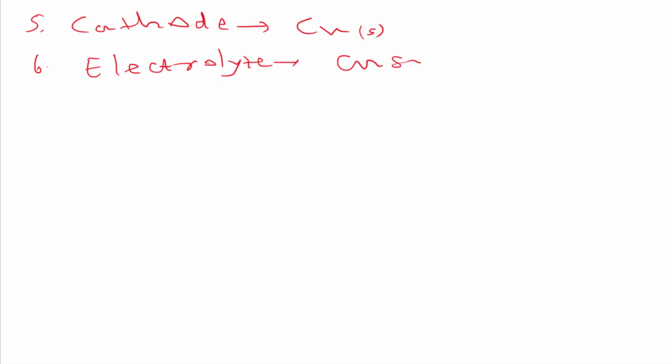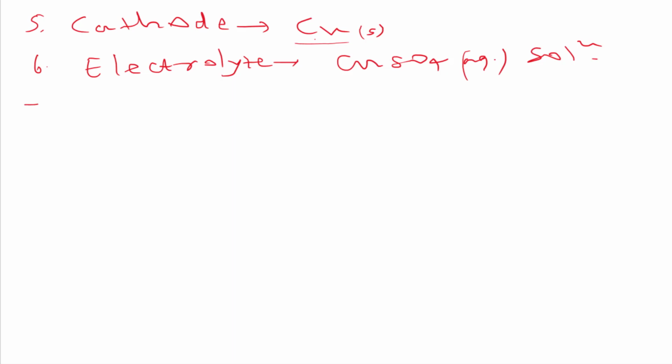Copper sulfate aqueous solution. And here you can remember that any salt of this metal in solution or molten state can be selected as electrolyte. Like we are using copper cathode here, so any salt of copper we can use as electrolyte. As we are using copper sulfate, we can use copper nitrate also. But the condition is the spectator ion should not interfere in the redox reaction, so we cannot select that kind of anion with cupric ion which interferes in the cell reaction.